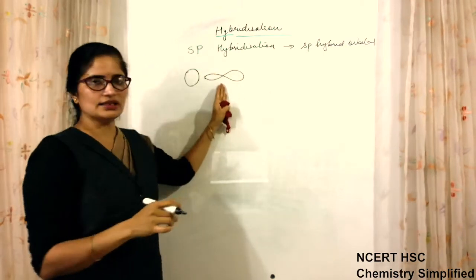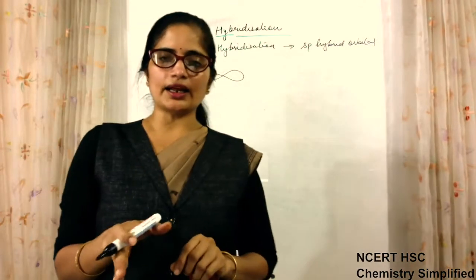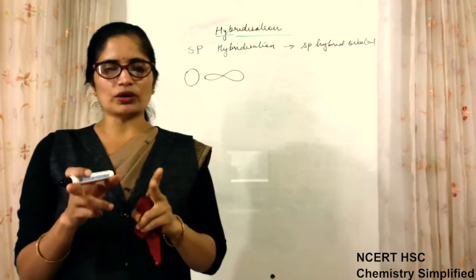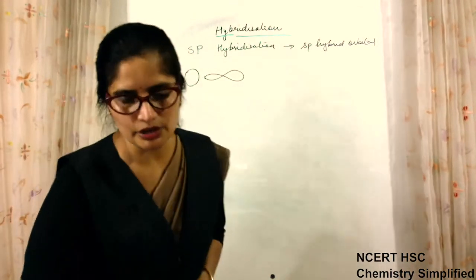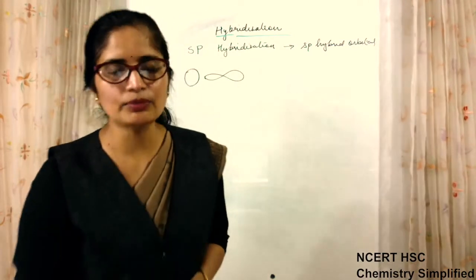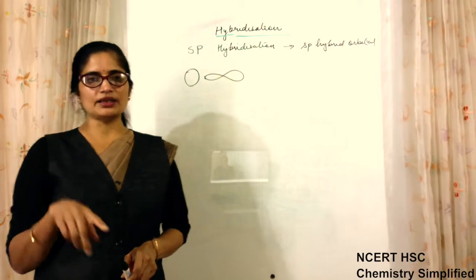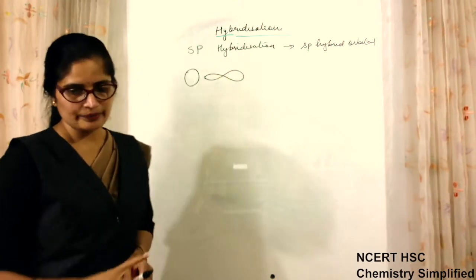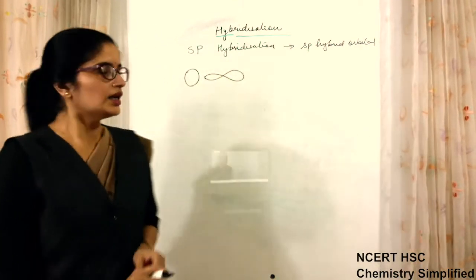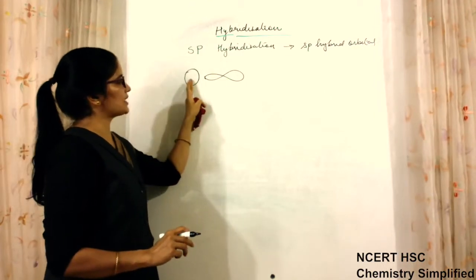These two are mixing just like a bottle of white color and a bottle of red color. Suppose we have two bottles, one red, one white. When we mix them together, we will get again two bottles, but the color will be intermediate, not red, not white, okay? The same will happen here when you mix s and p.